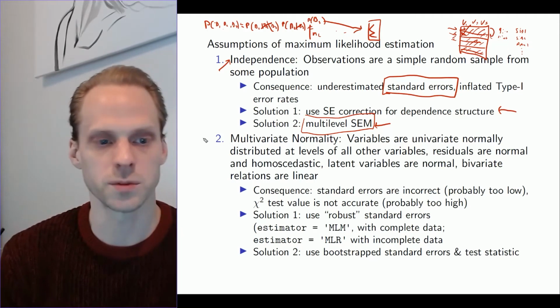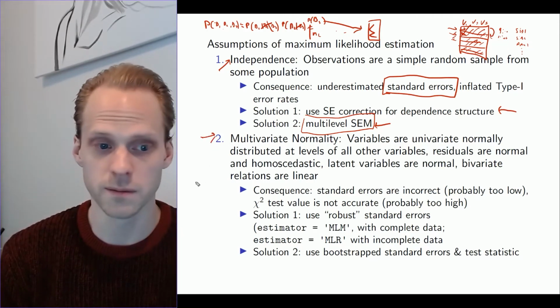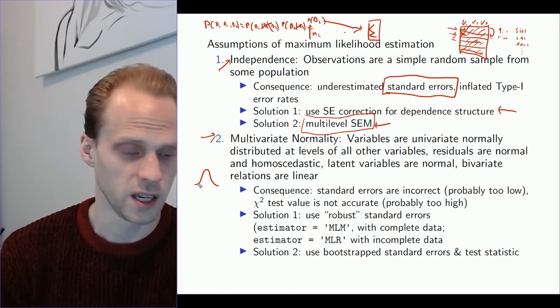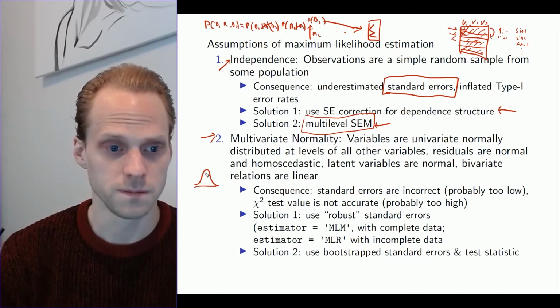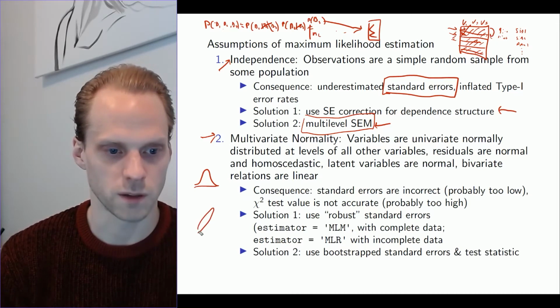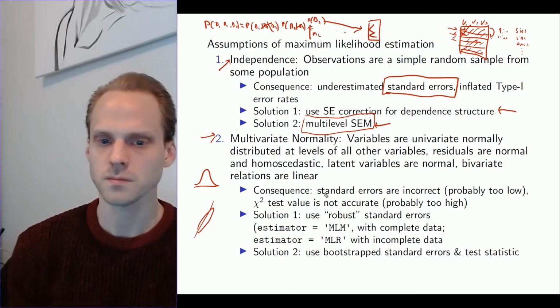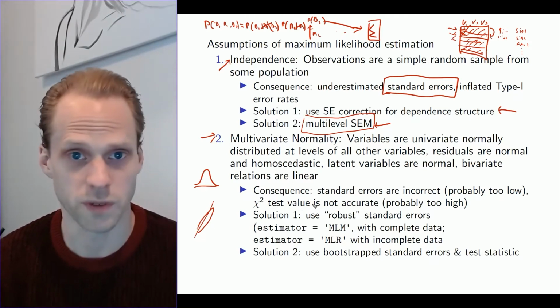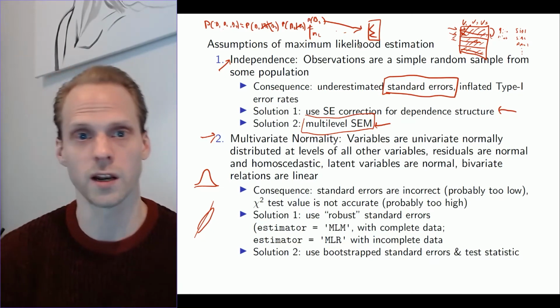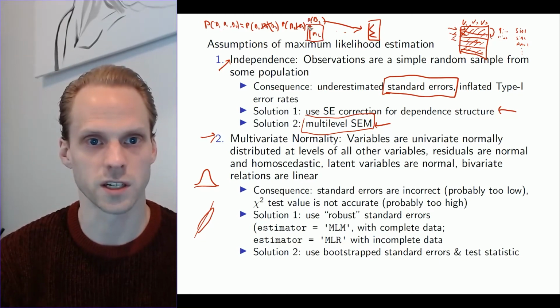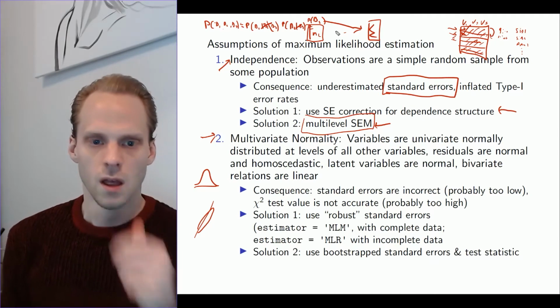The second assumption that can be violated is multivariate normality. So that's that every item has this bell shape, and the marginal distributions are all linear, so you have these oval shapes. And that's an assumption. It's a very important assumption because this whole likelihood here just hangs on that assumption. That's where it comes from.